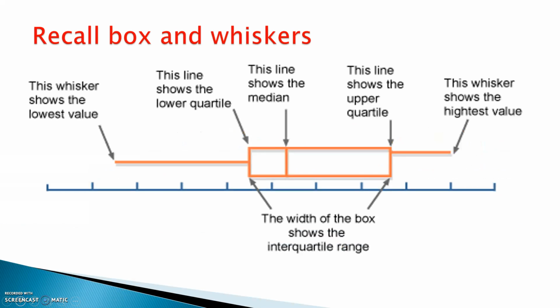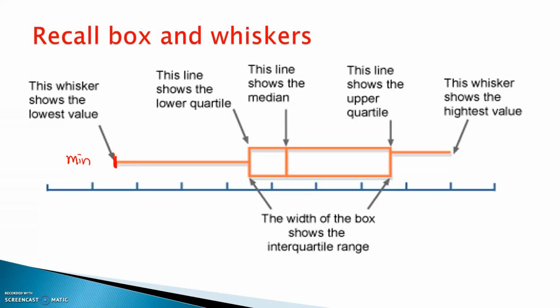All right, so let's recall. What does it look like, right? Of course, here's my box and whiskers. There's 5 important pieces to it. Number 1 is the minimum right here. This shows the lowest value. That was my min, right? What's my lowest value? What's the lowest number we have?